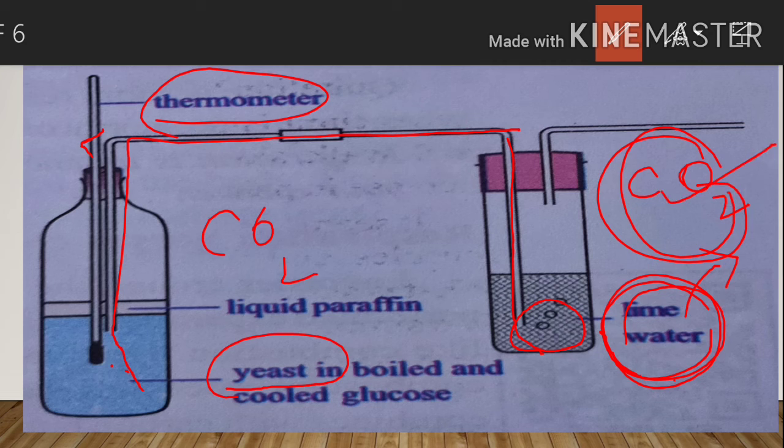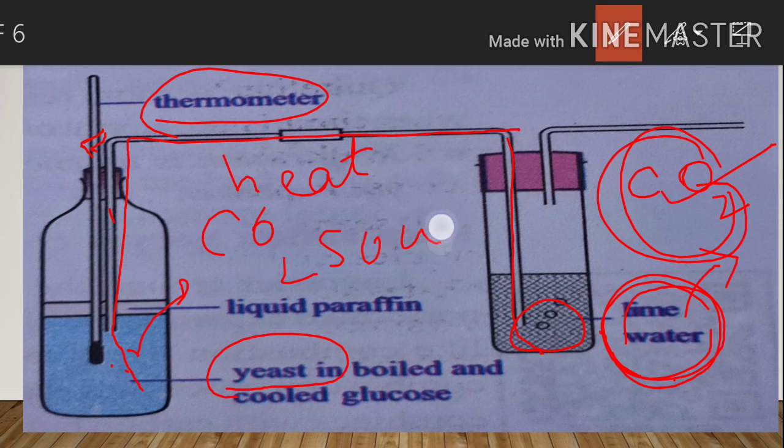This one is the first observation. And what's the second observation? The increase in the thermometer reading. What can it prove? Heat is produced during respiration. So these are the two observations. Then there is also a third observation. If we remove the cork from this solution and shake the flask, what will happen? The smell or odor that comes from this solution is sour.